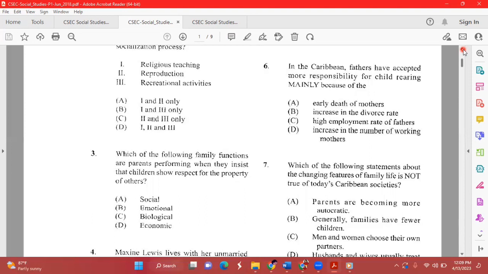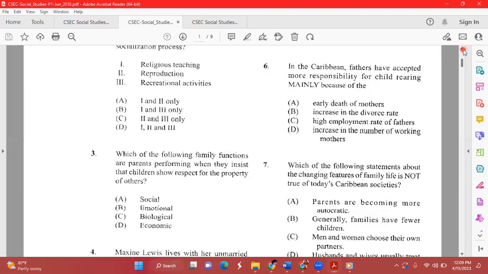Now we know that child rearing involves the upbringing of a child in the home. And this question speaks specifically in relation to the father. Now, remember that back then we have certain traditional roles of the father. They were mostly the breadwinner in the home, while the mothers would have actually been the nurturers. So they would have stayed home. They were considered to be the homemakers and the caregivers in the home.